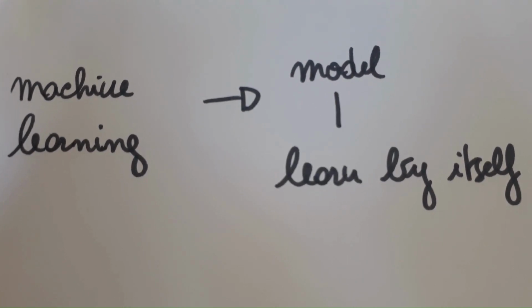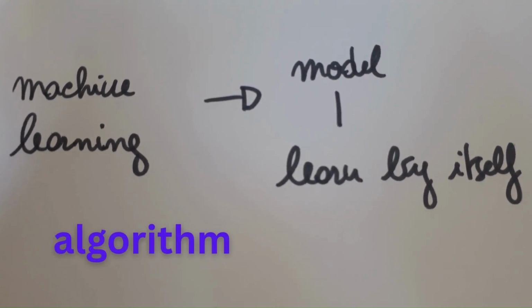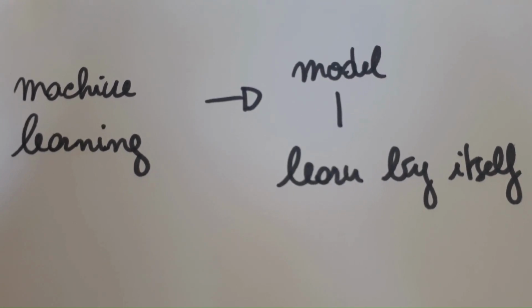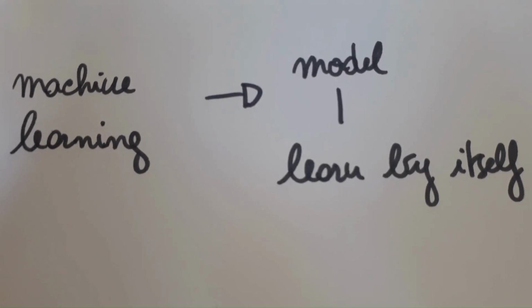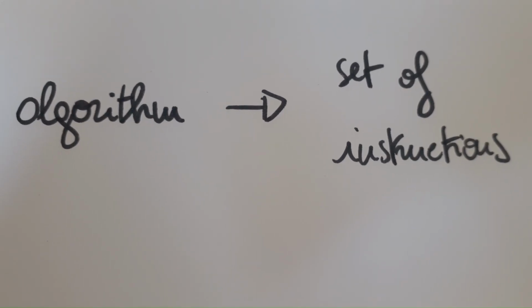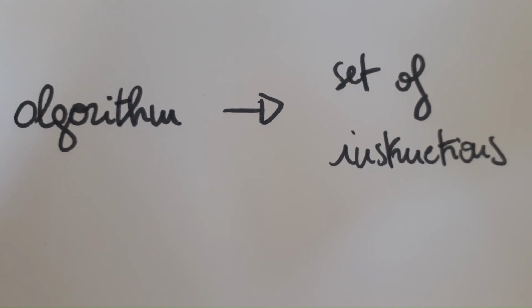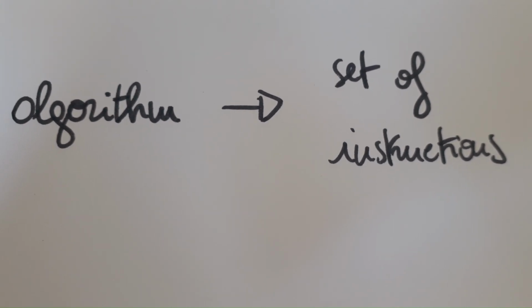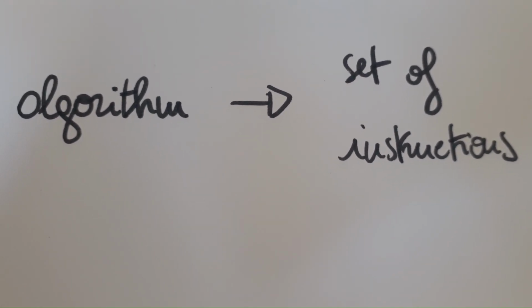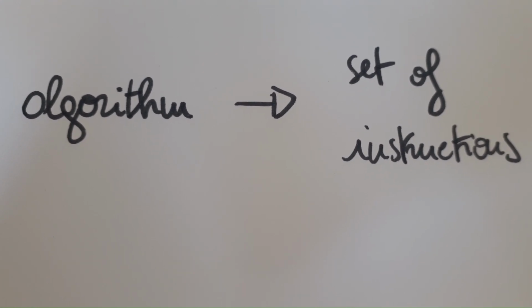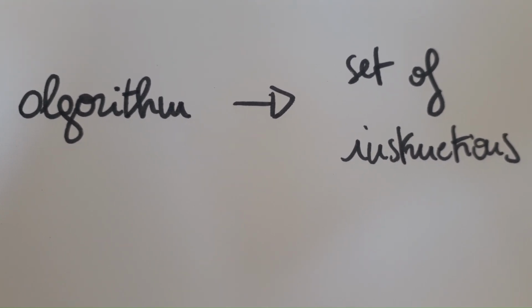Another key concept is the algorithm. The computer performs tasks and solves problems through algorithms. The algorithm is a set of instructions. For example, if I want to make bread with peanut butter, the algorithm can be: take a knife, then take the peanut butter jar and open it.